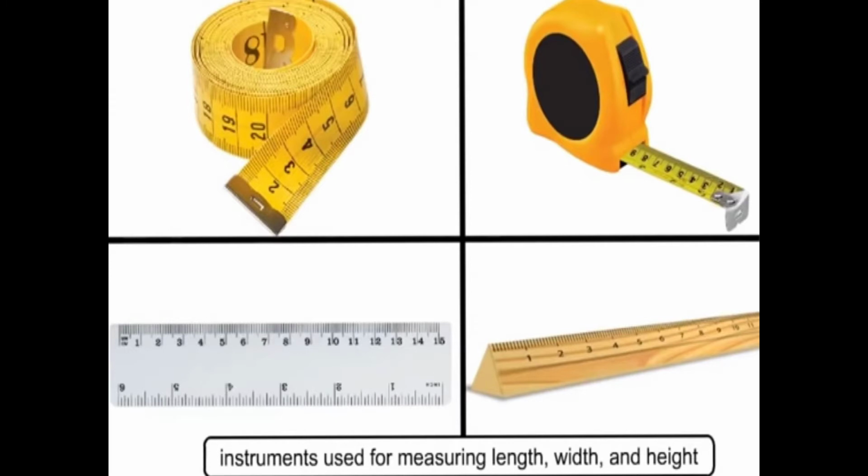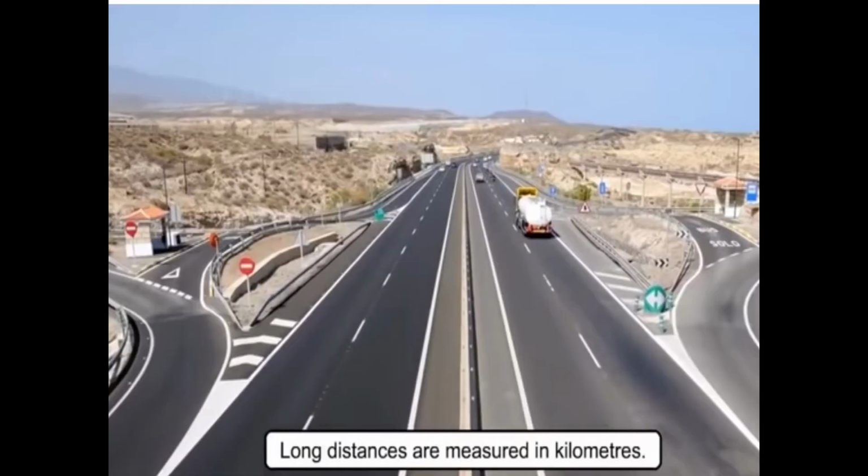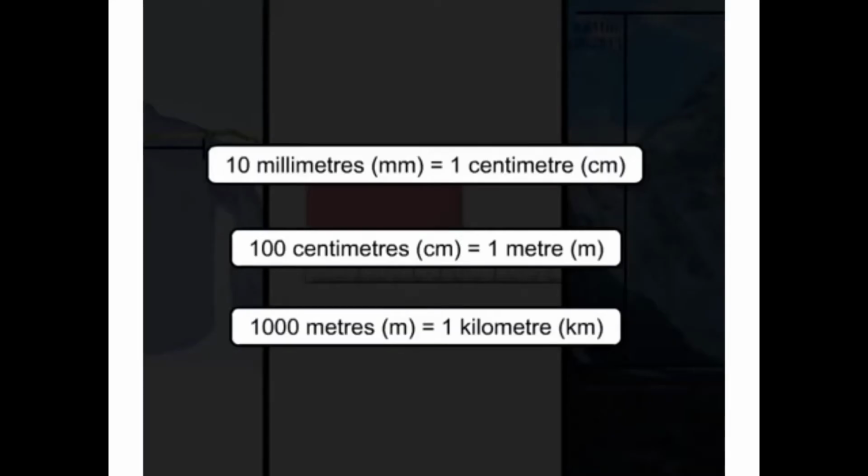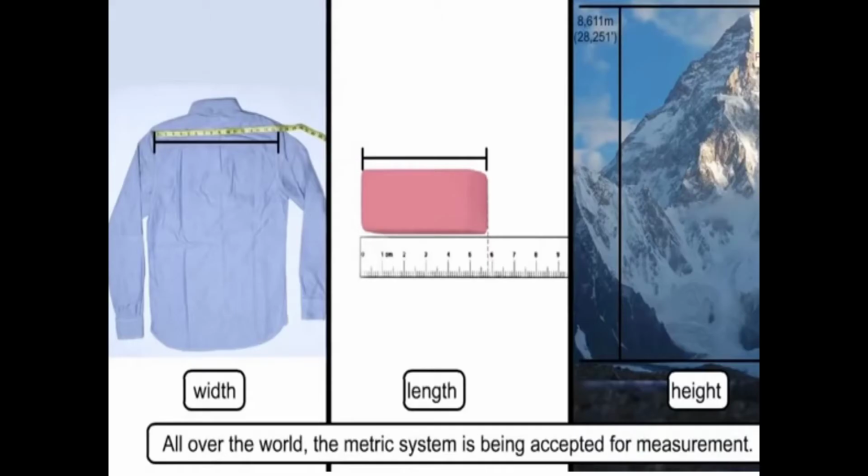Instruments used for measuring length, width and height: here we are using scale, ruler and tape. These are the instruments we use for length, width and height. Long distances are measured in kilometers. 10 millimeters equals 1 centimeter. 100 centimeters equals 1 meter. 1000 meters equals 1 kilometer.